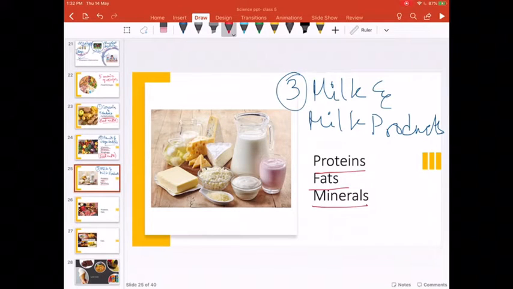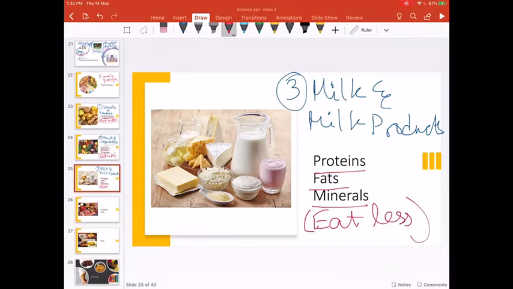We should not eat them in more quantity. This should be eaten less. That's why your mother will not give you only milk for breakfast, for lunch, for snacks in the evening, for night dinner. You are a growing person. You need different kinds of food, right? So this must be eaten less.